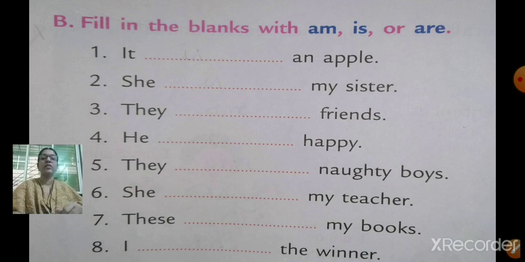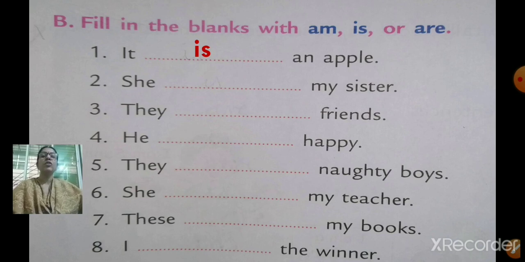So let us write here in the blank space. First one, it dash an apple. So what will you write here? Will you write is, am or are? I had explained when to use it. Yes, it is an apple. Very good.